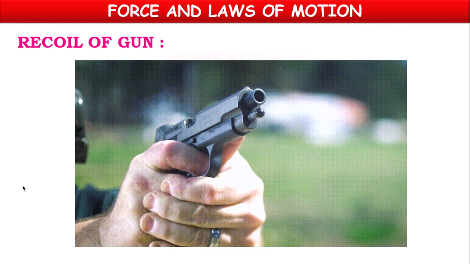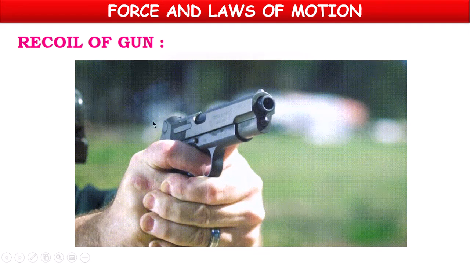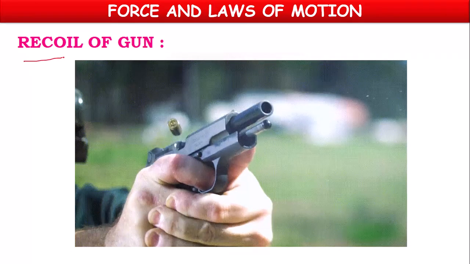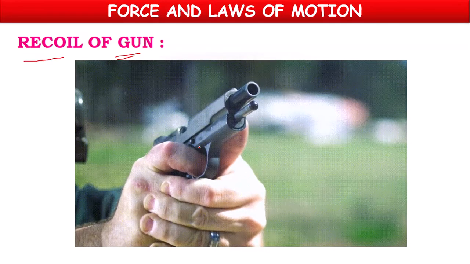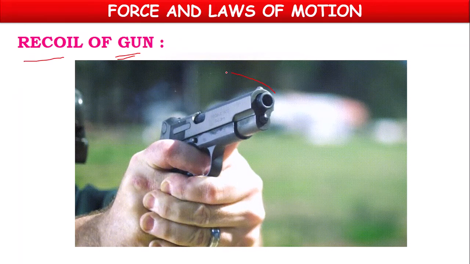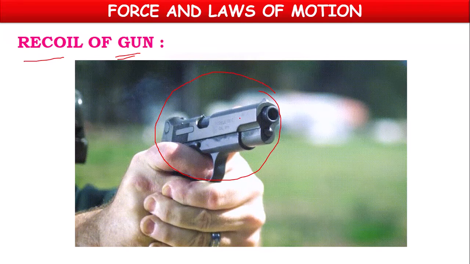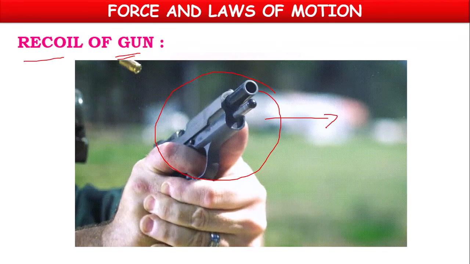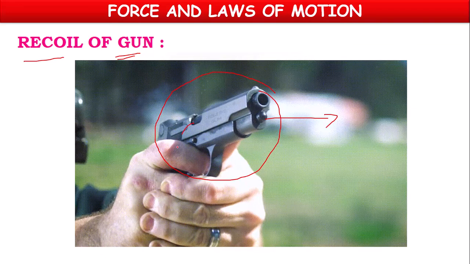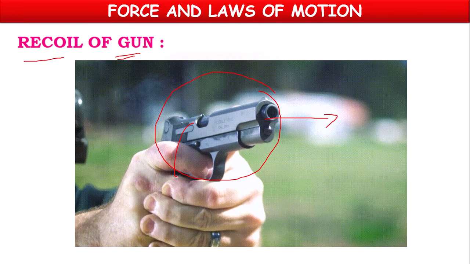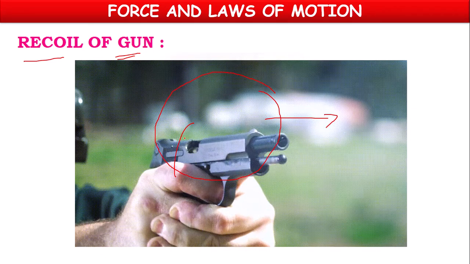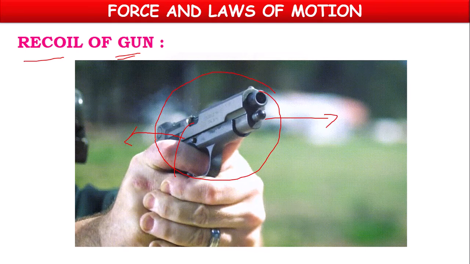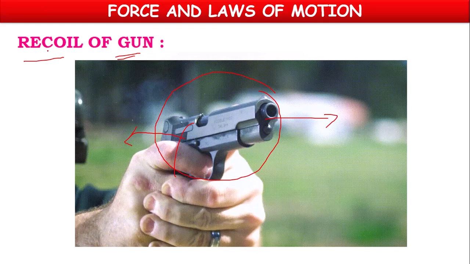If you observe this picture, children, here there is an example of recoil of a gun. You can observe here, while we are firing the gun, the bullet is coming out from this side, and the back part of the barrel of this gun is going back. Means that is called recoil of the gun.